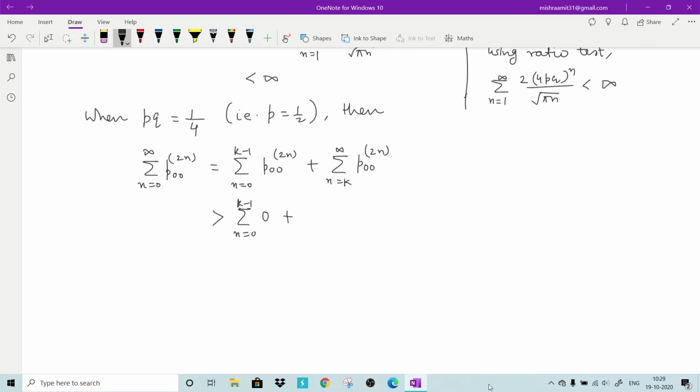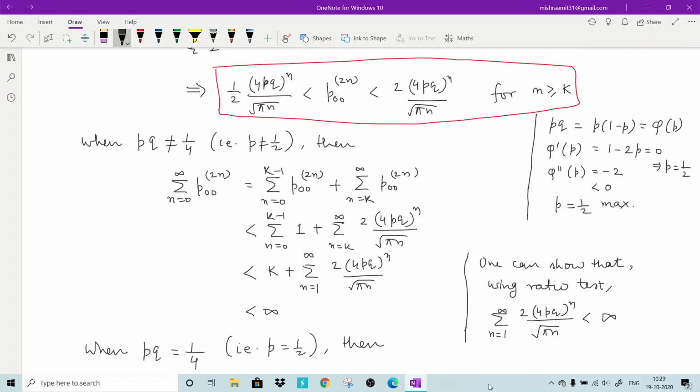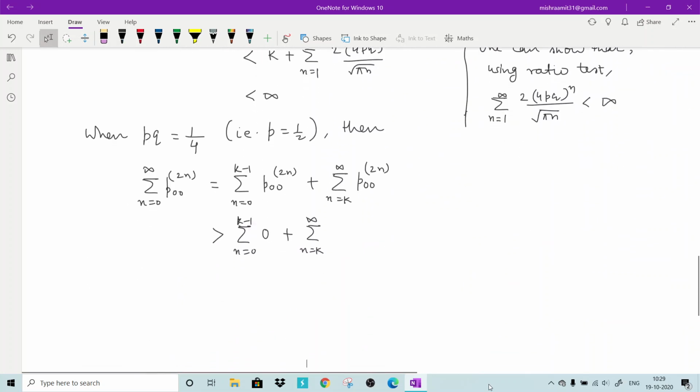Now for this, since n is greater than or equal to k, I will use the other part of the inequality, that p00^(2n) is bigger than (1/2)(4pq)^n divided by root(pi n). So now I am using the other part of the inequality.